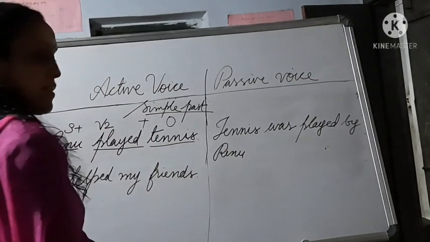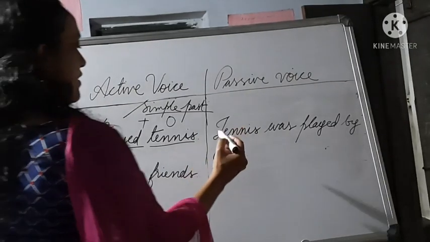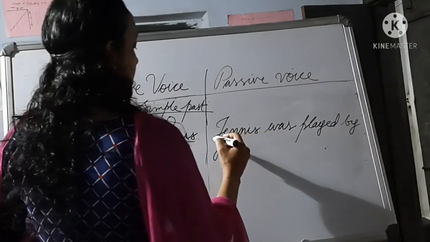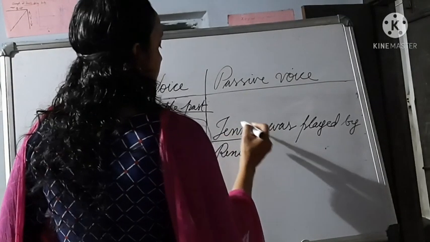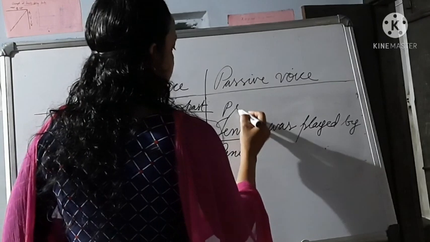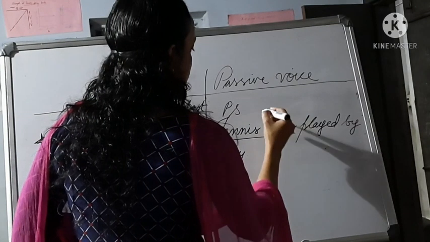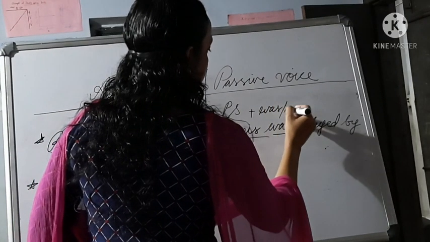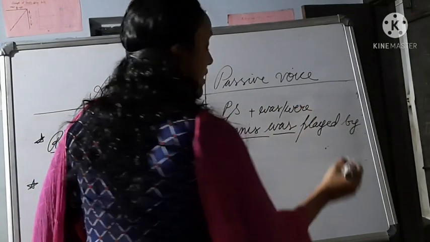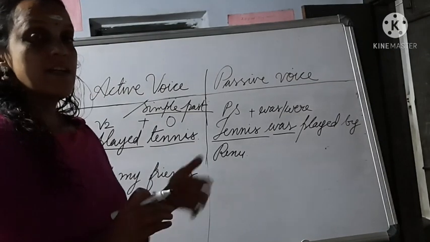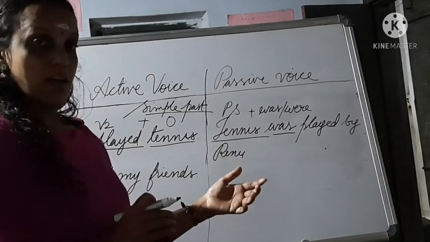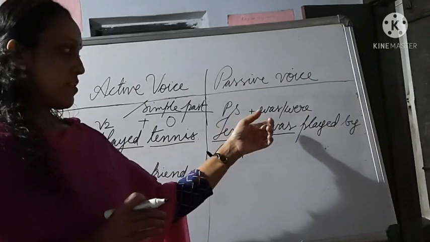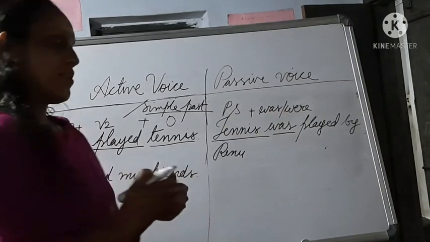Now let us divide it into different things. Tennis is passive subject. Was, the rule is was or were. In the case of simple present tense, is or are or am. In this simple past tense, was or were.